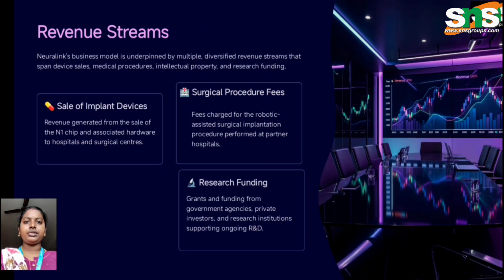Coming to the revenue streams, the income in this business is mainly the sale of implant devices. How many implant devices have been sold in the market determines our revenue, and the surgical procedure fee from the neurological patient also comes under revenue streams, and the research funding. So whatever the research commission or startup commission, we get funded based on our idea.